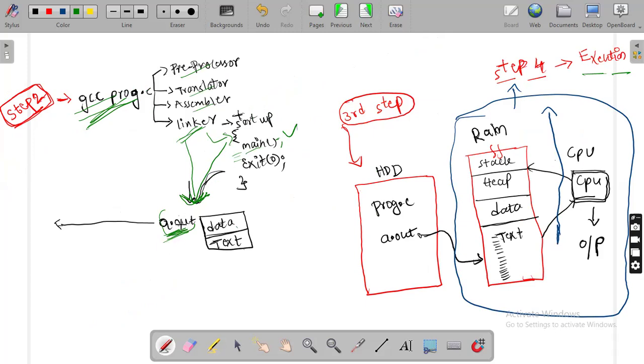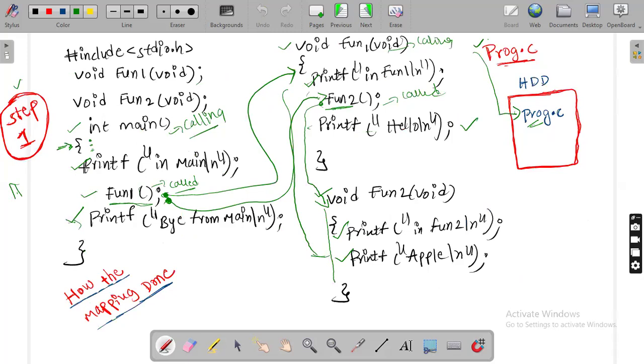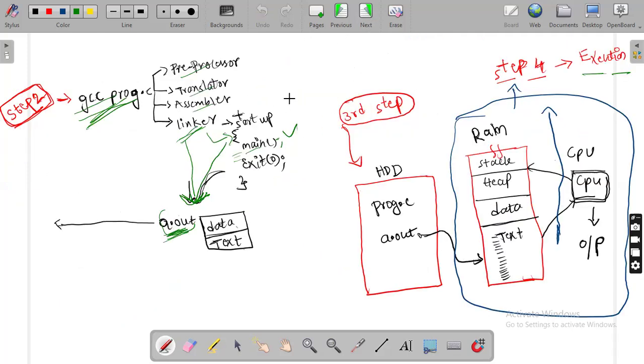So in total, main, fun1, fun2 and startup make 4 functions. You wrote only 3, but one extra function was added at the linker stage. Now a total of 4 functions are there in your a.out.